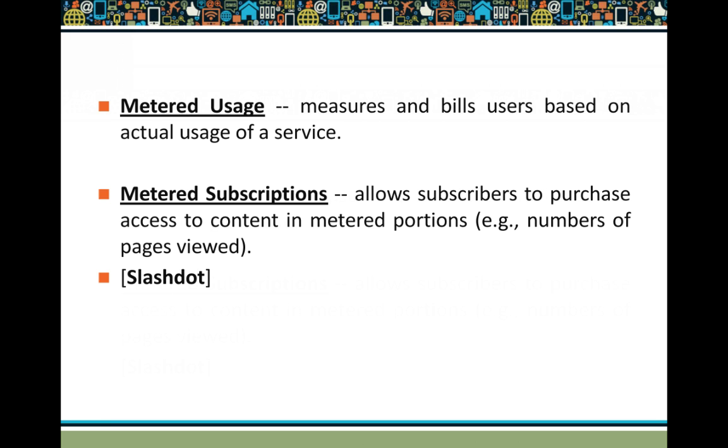and based on that you will have the electric charge computed. Next is the metered subscription, in which we allow subscribers to purchase access to content in metered portions. This is like when you have an ebook on the internet, but the ebook has 10 chapters and you require only 4 chapters of it. You can pay only for those 4 chapters that you have actually referenced in that book, and not for the entire book. So you can select the content, and only for the selected portion you pay.